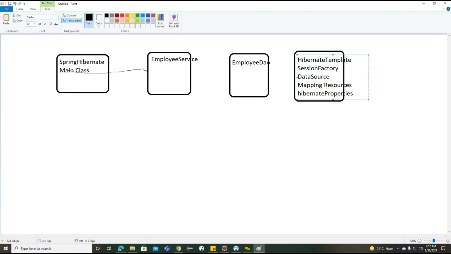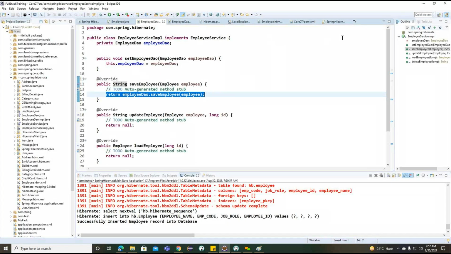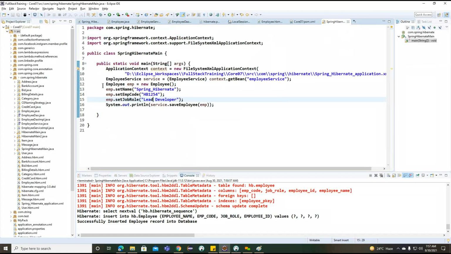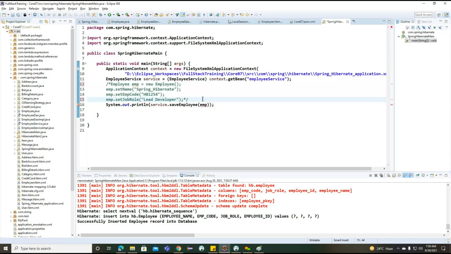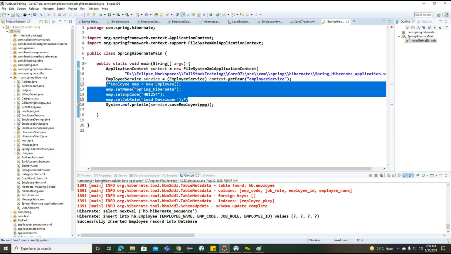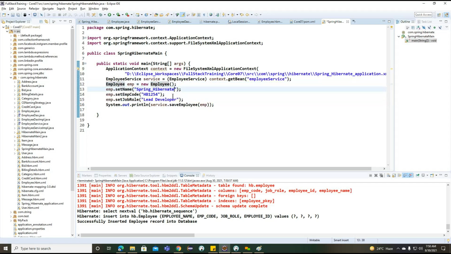To update the record here, first we go to our main class. This is all about our main class. I don't want to create this particular employee object; for the existing object only, we need to update the records here. So for this, we can comment out here, okay, sorry, we can keep it as it is here.